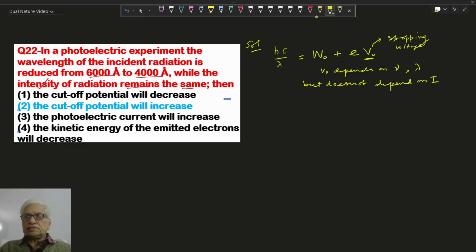Intensity is a constant quantity, so we are decreasing the wavelength. By decreasing the wavelength, stopping voltage must increase because the energy increases. There is no change in the work function, so stopping voltage must increase. So option 2 is correct.